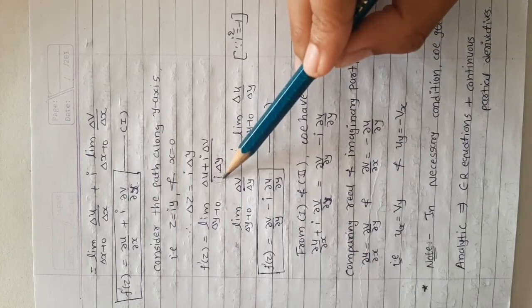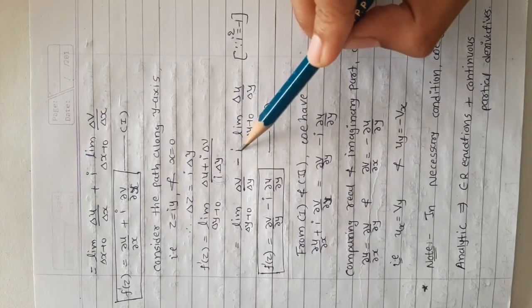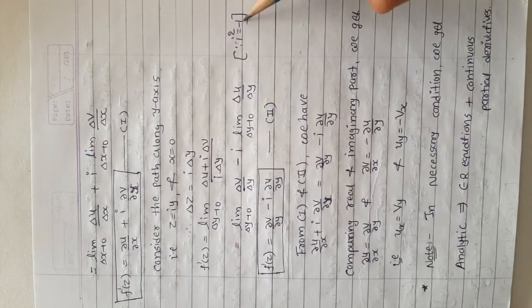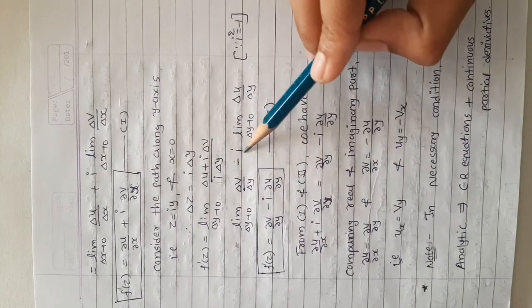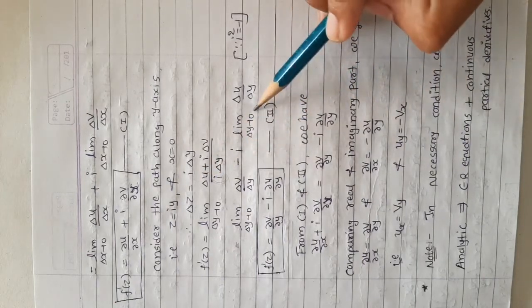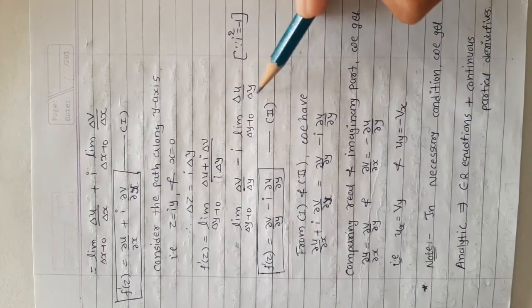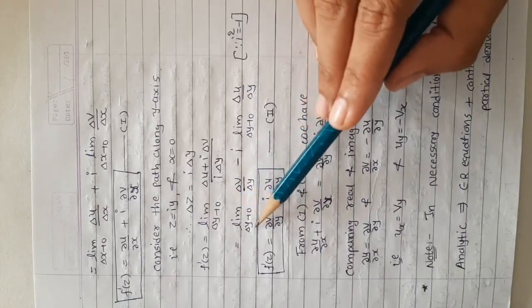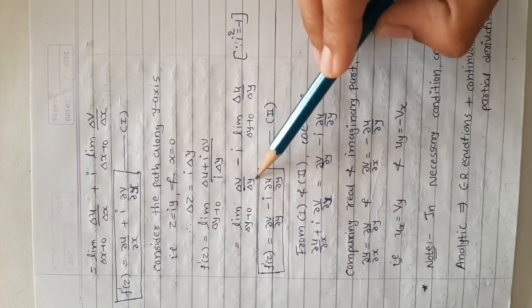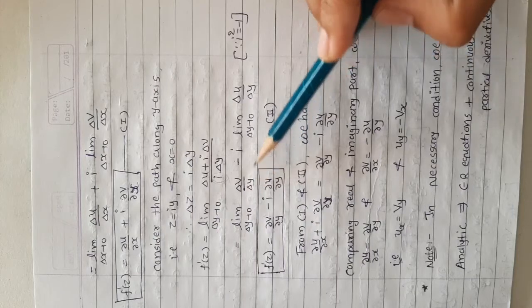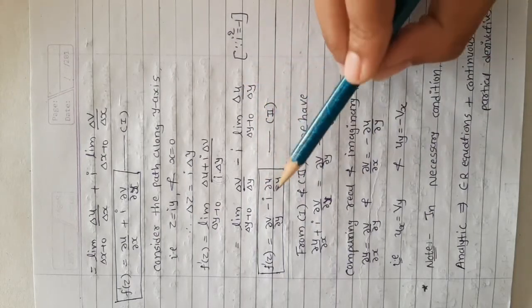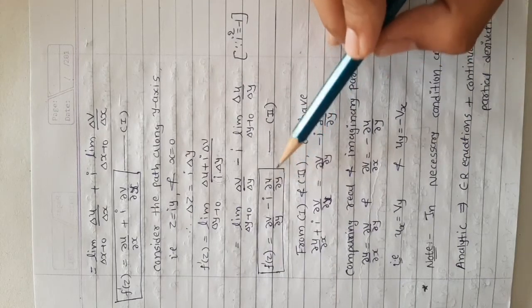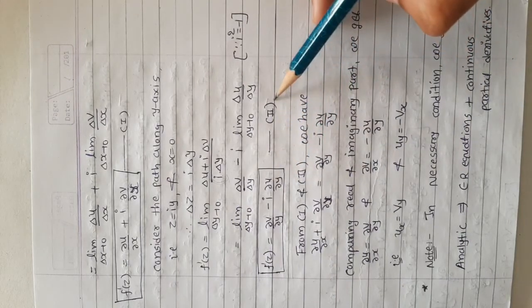So i cancels out, and here i square equals minus 1. So we have 1 upon i, that is minus i, limit Δy tends to 0, Δu by Δy. Now again limit Δy tends to 0, Δv by Δy is ∂v/∂y, minus i, limit Δy tends to 0, Δu by Δy is ∂u/∂y. So this is our equation number 2.